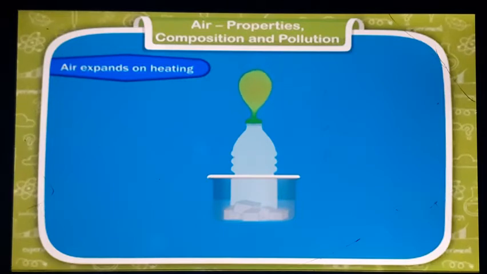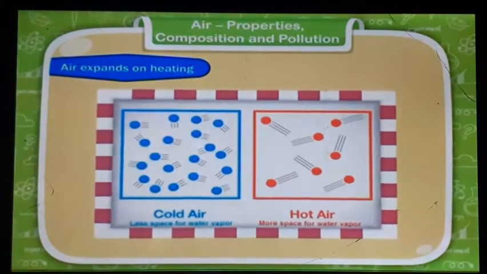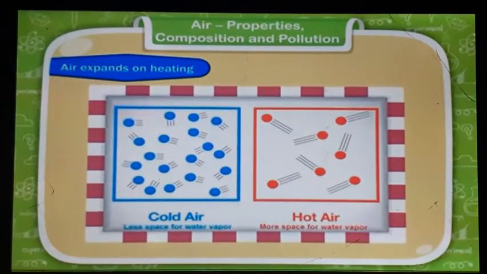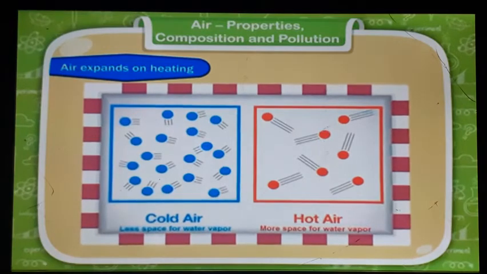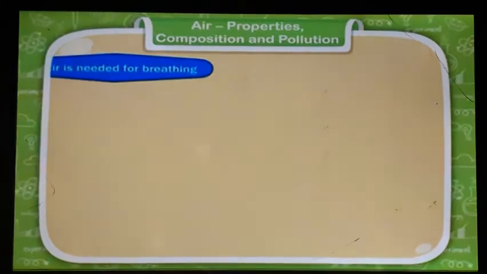When the air inside the plastic bottle is warmed, it expands. In icy cold water, the air is cold. It contracts and needs less space, so the balloon deflates. This shows that warm air requires more space and is less dense than cool air.